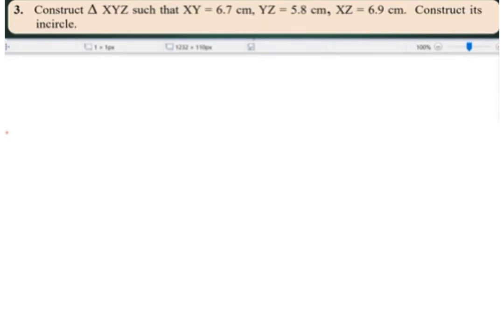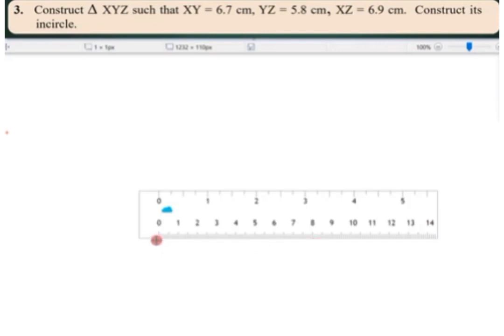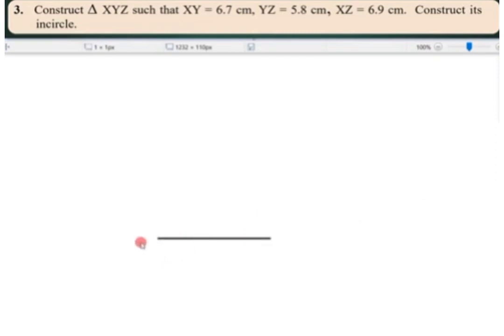Construct a triangle XYZ such that XY is equal to 6.7 centimeter, YZ is equal to 5.8 centimeter. So here XY is 6.7 and YZ is 5.8. So first draw 5.8 centimeter. Yes. So here YZ is how much? 5.8 centimeter. Now afterward, as you know, no measure of angle is given, but we know that YZ is equal to 5.8.